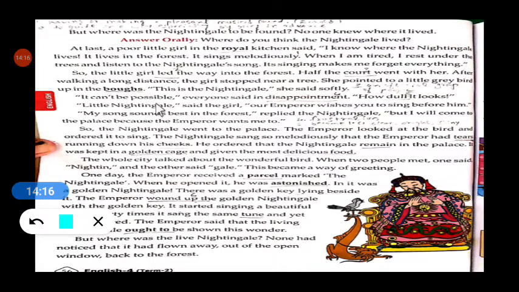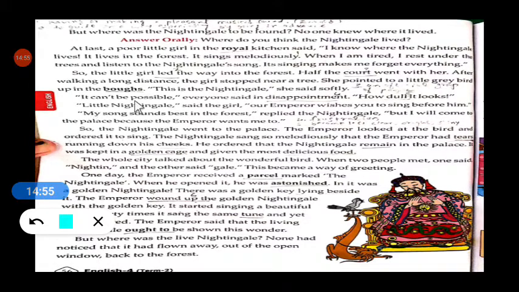"This is the nightingale," she said softly. See, she said softly. She whispered. She said in a low voice to the people who came with her, "That is the nightingale." Why did she say it in a low voice? Because if she said it loudly, the bird would fly away. Correct? So she said it softly.